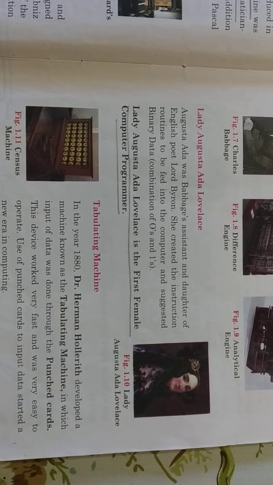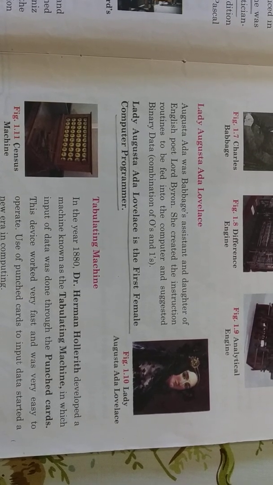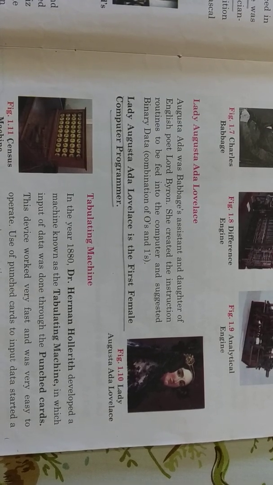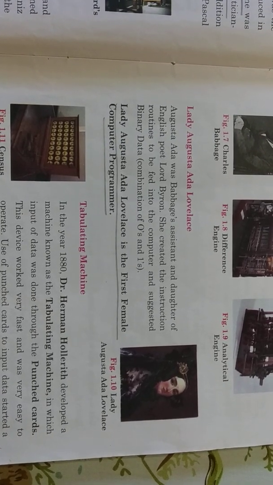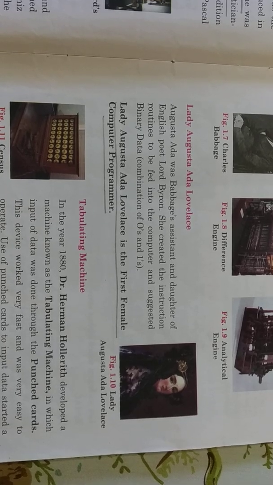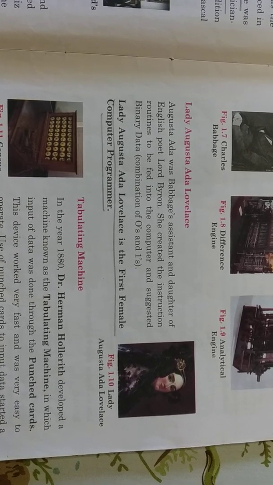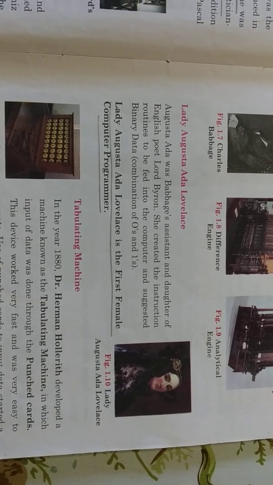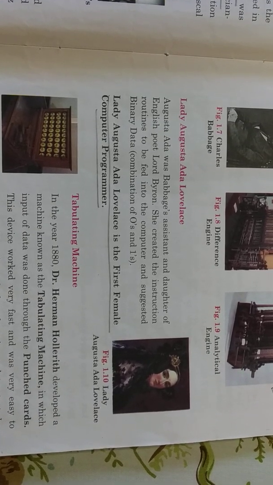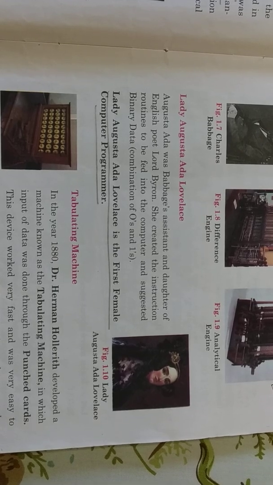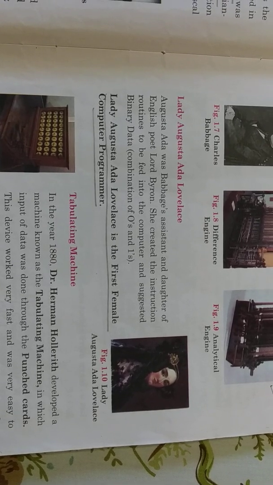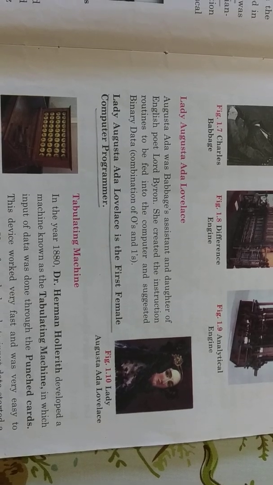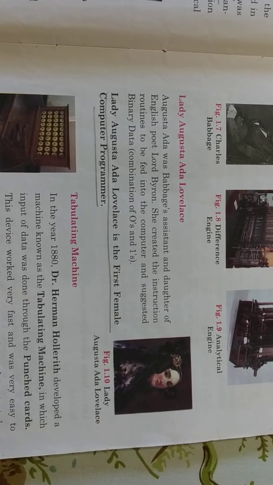Next is Lady Augusta Ada Lovelace. She was Charles Babbage's assistant. Assistant means one who helped Babbage in his work, who gave assistance to Charles Babbage, is known as assistant. So Augusta Ada was the assistant of Charles Babbage, and she was the daughter of the English poet Lord Byron. And she was the first lady to start this binary system. You know, computer doesn't understand our language.